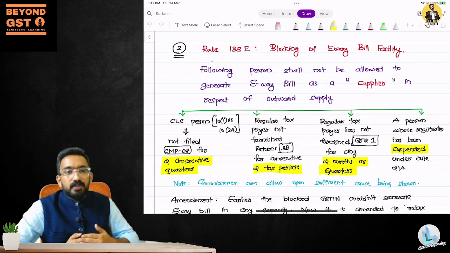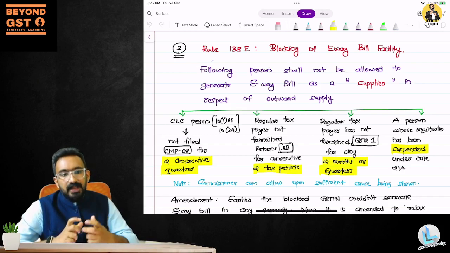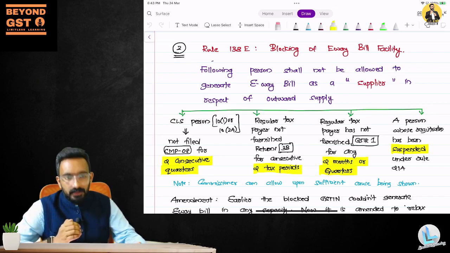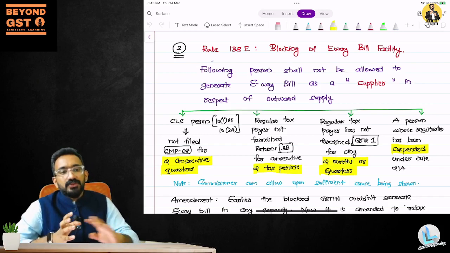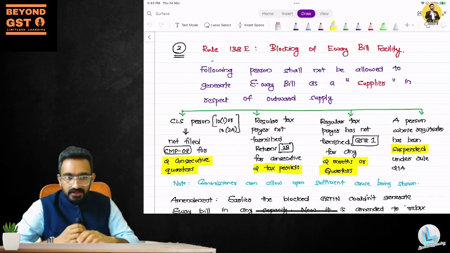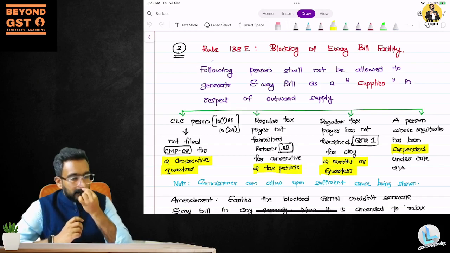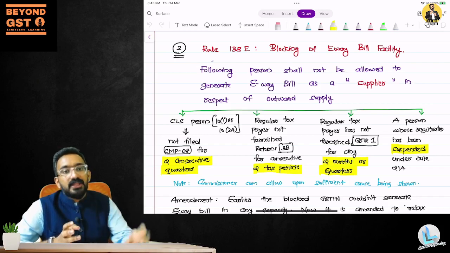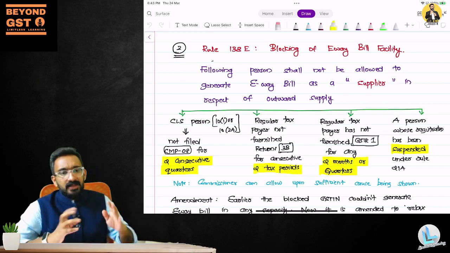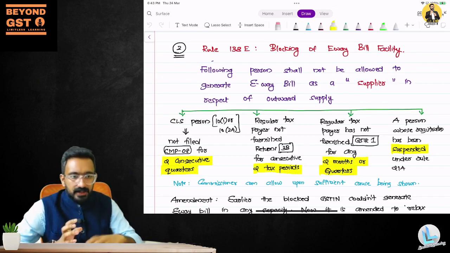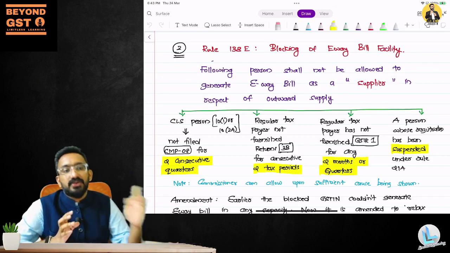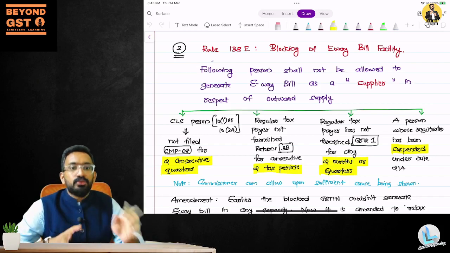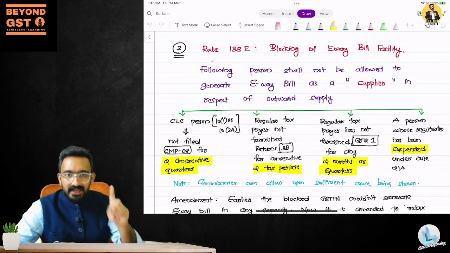If you're transporting goods, there is a supply or an activity other than supply which involves movement of goods having a consignment value exceeding 50,000. When I say consignment value, the understanding is including taxes. Then the person who is causing the movement of goods needs to generate an e-waybill.